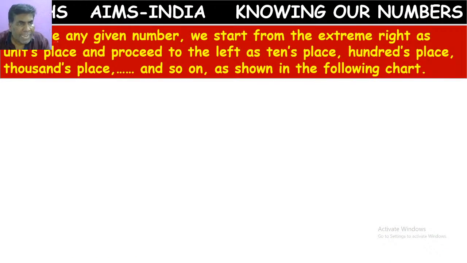To write any given number, we start from the extreme right. Suppose I am writing A here. A is considered the extreme right. Towards this side, I am considering point B here. This is considered the extreme left.